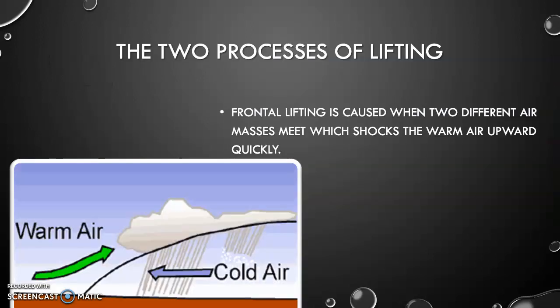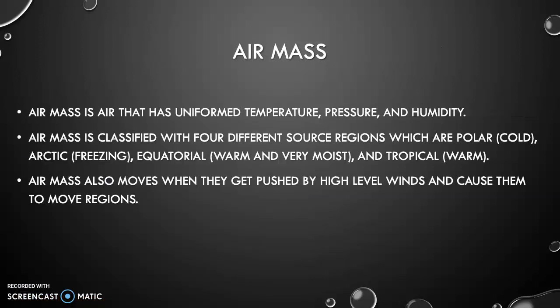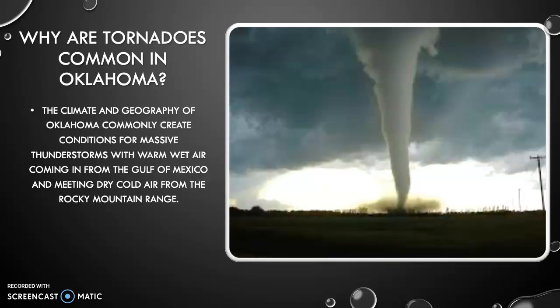The next process of lifting is frontal lifting, and it's caused when two different air masses meet, which shocks the warm air upward quickly. An air mass is air that has uniform temperature, pressure, and humidity. Air masses are classified with four different source regions, which are polar, which is cold, Arctic, freezing, equatorial, which is warm and very moist, and then tropical, which is just warm. Air masses also move when they get pushed by high-level winds and cause them to move regions.